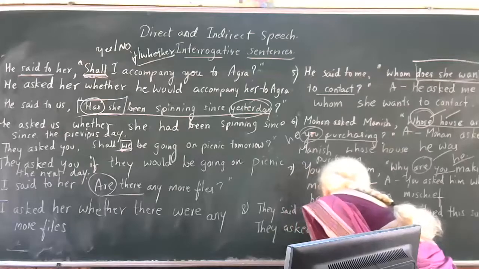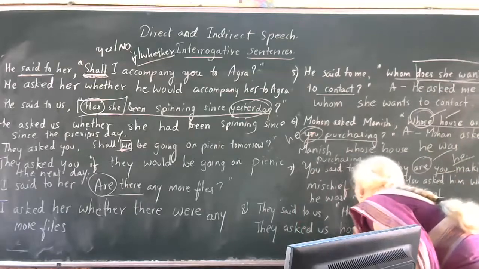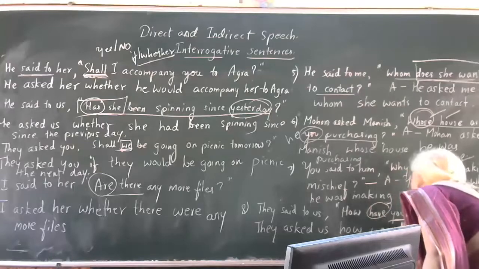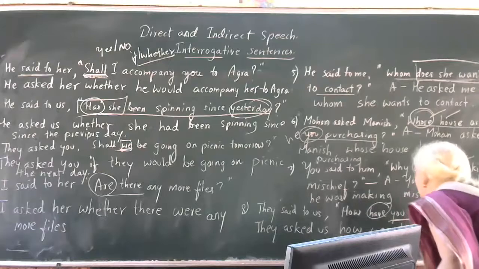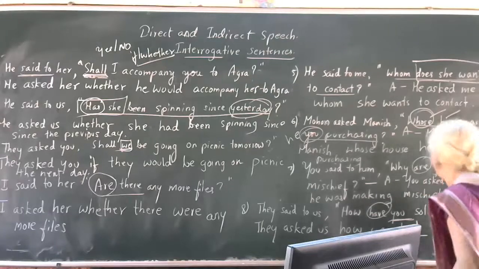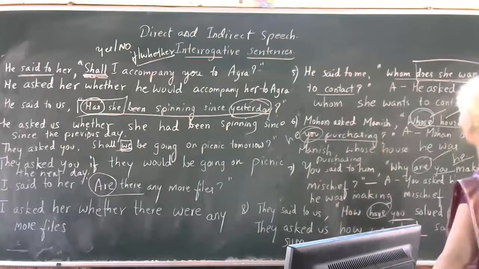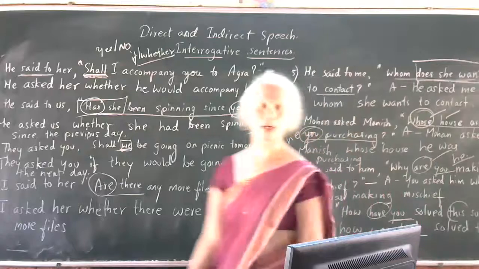They asked us how we had solved that sum. In the place of "have", the past tense form "had" you are using: how we had solved that sum. This should become "that sum". Is the correct answer.